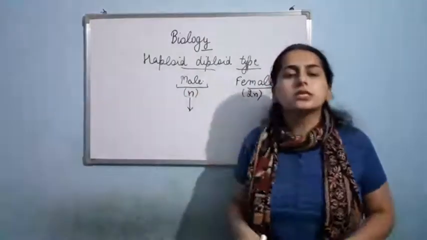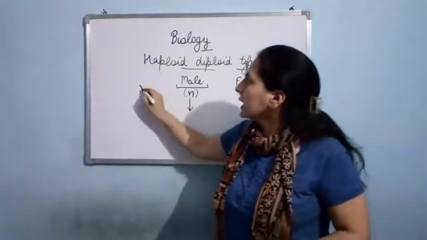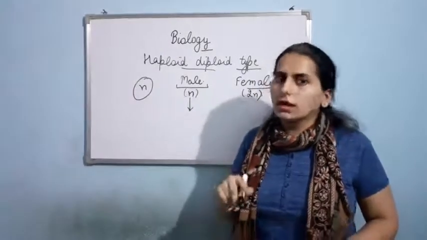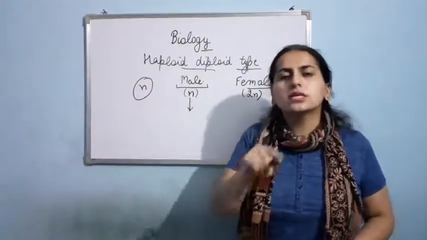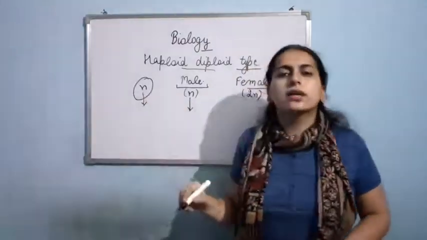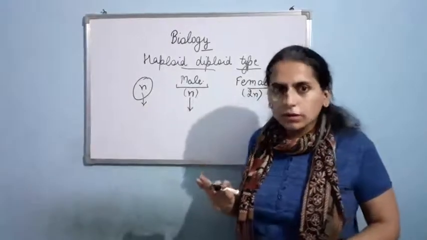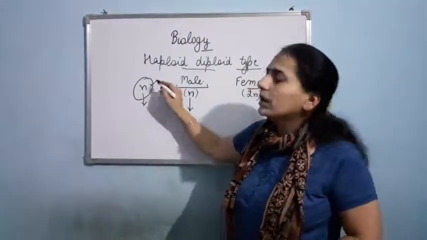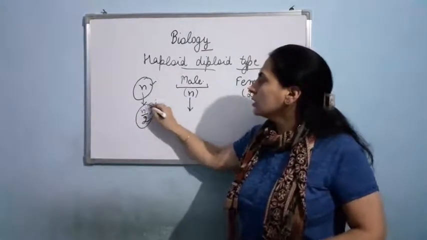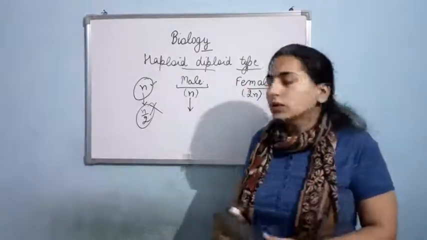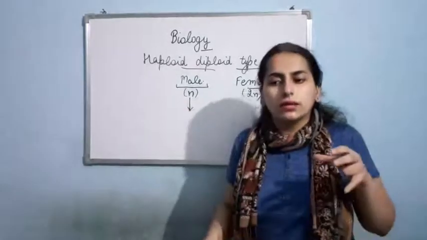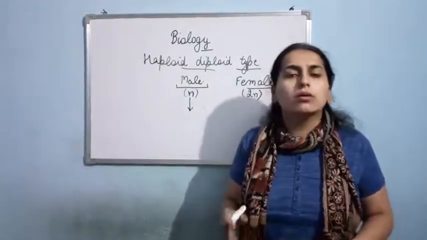In them, meiosis is not possible as they are having n set of chromosomes. Meiosis is a reductional division, so the resultant daughter cells would have half the number of chromosomes. If this n will undergo meiosis, it will form n by 2. That is not genetically possible. So haploid cells will never undergo meiosis.